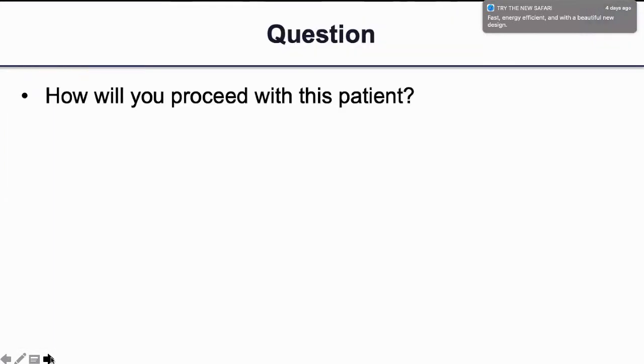So my question is to Dr. Mahesh or Dr. Sarthak, what are the basic workup you do if you suspect that the patient is having HCC, and how do you proceed with this patient, and whom do you refer this patient to? So anyone can probably take the question.